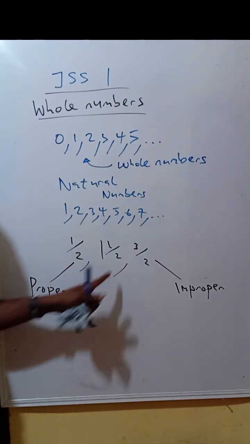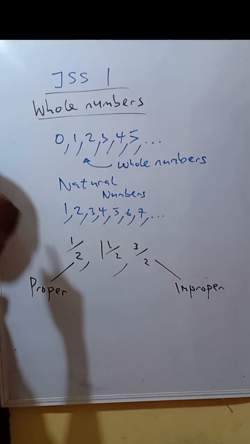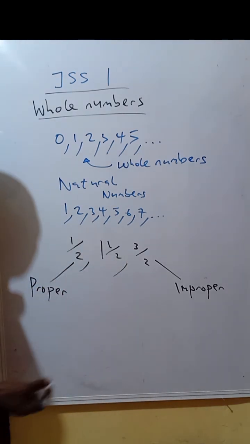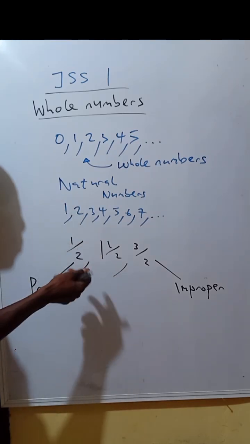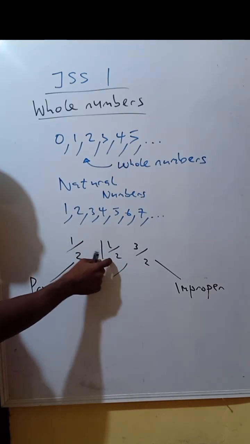When the one above is less than the one below, it is proper. Then we have what we call a mixed fraction and a mixed number. We can call it a mixed fraction, or you can call it a mixed number. Why can we call it a mixed number? Because it consists of a number, a whole number, and a fraction.